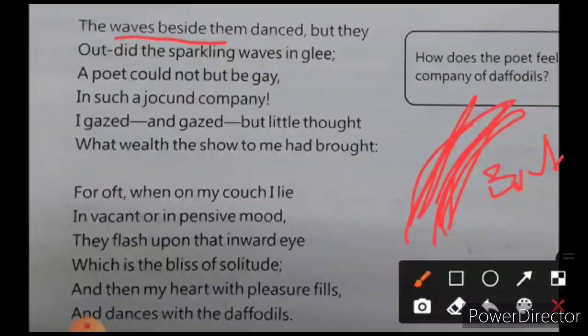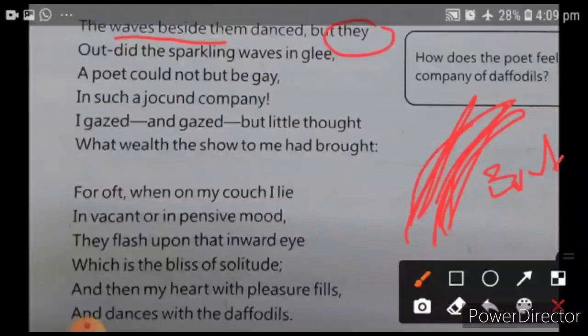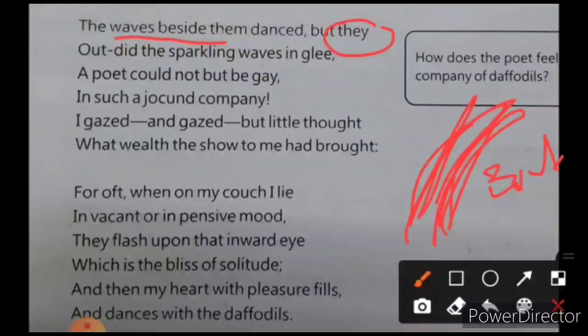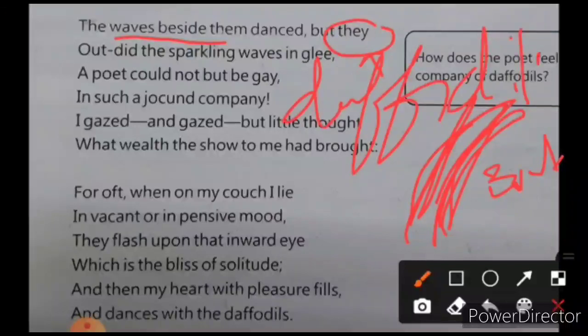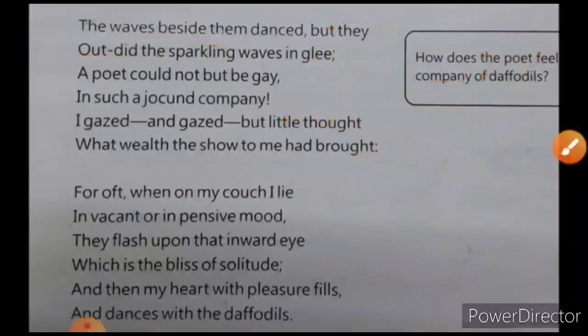Now they यहाँ पे किसको रेफर करता है? If the question comes कि what is they in the stanza, so this they is basically daffodils. क्या है ये, डैफोडिल्स हैं. ठीक है, outdid का मतलब है कि surpass करना, बाजी ले जाना. The sparkling waves in glee, glee का मतलब होता है खुशी, happiness.